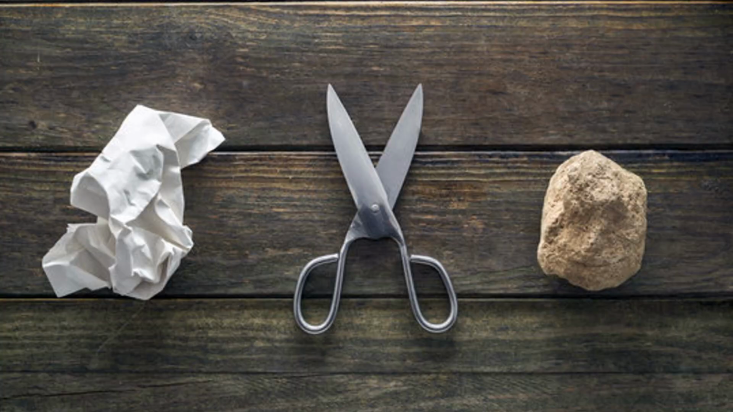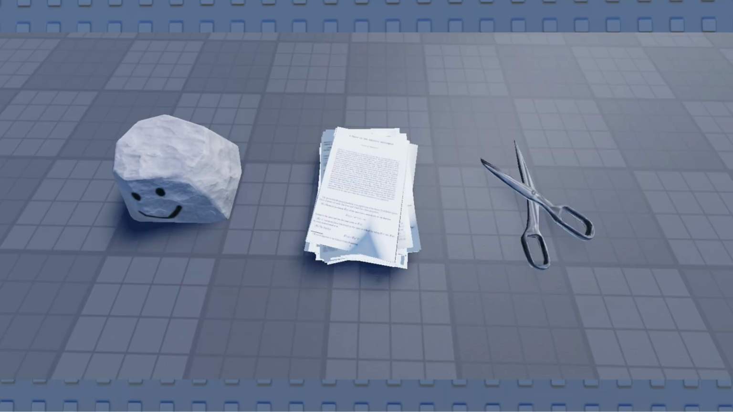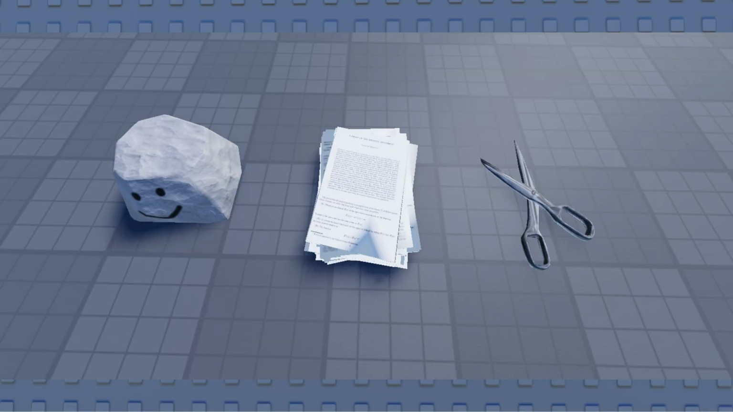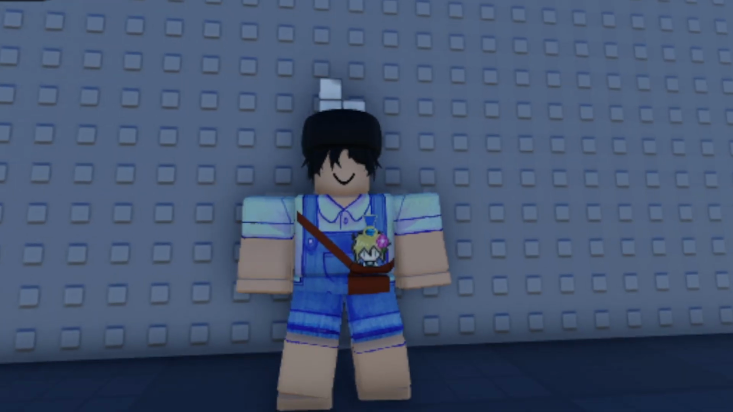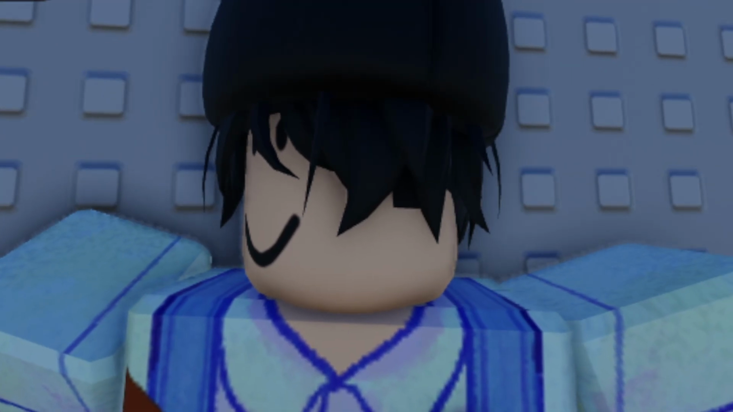Rock, paper, scissors seems simple, but there's actually some strategy behind it. Rock, paper, scissors is supposed to be a game of random chance, right? I mean, the Nash equilibrium, or the optimal strategy, is to just play completely randomly. But what if we tried to teach a computer to play it, not randomly, but intelligently?